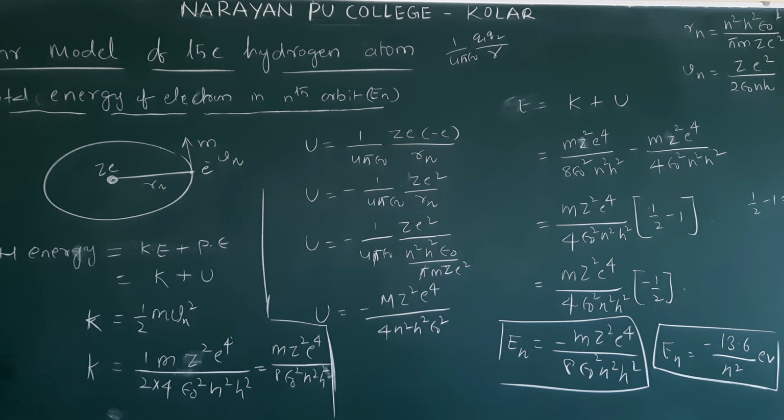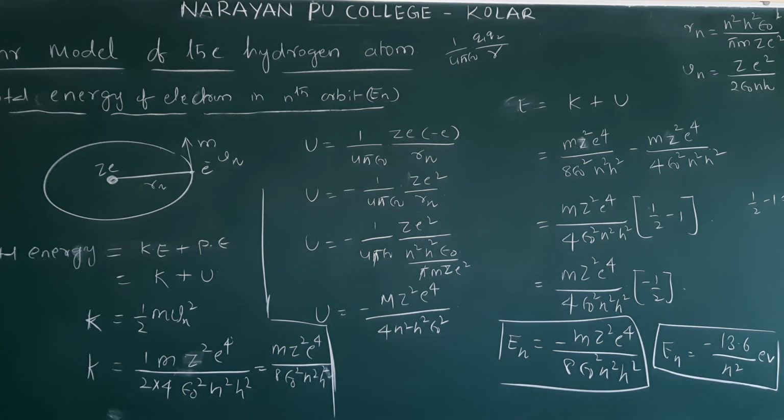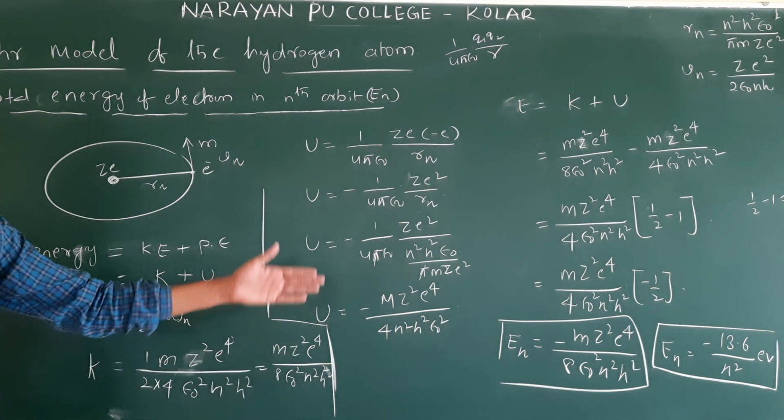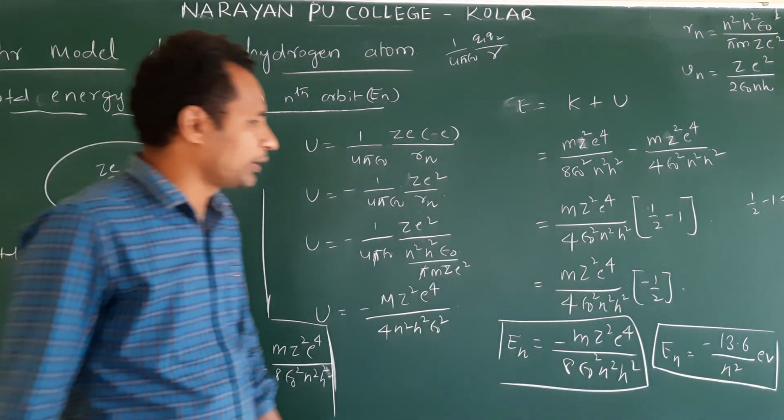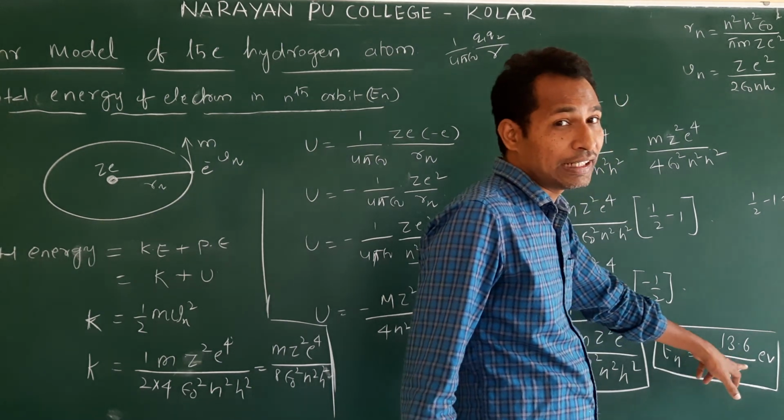Clear? Then how do you do it? You follow this method. Total energy is kinetic energy plus potential energy. First derive the kinetic energy and next potential energy. This value you remember: minus 13.6 by n square eV, electron volt.